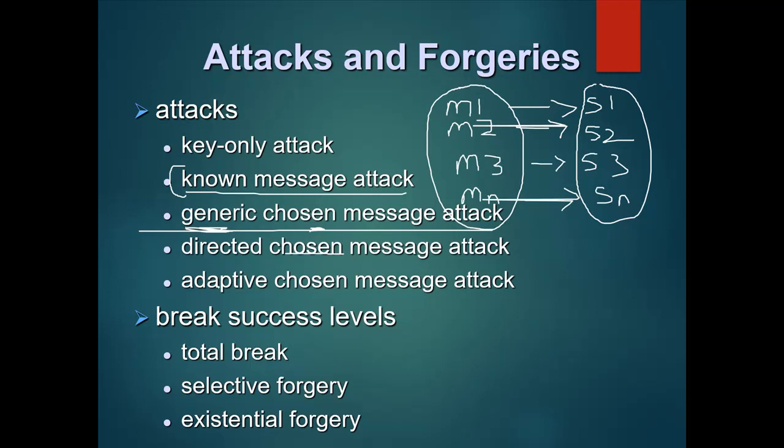Now, what is the adaptive chosen message attack?